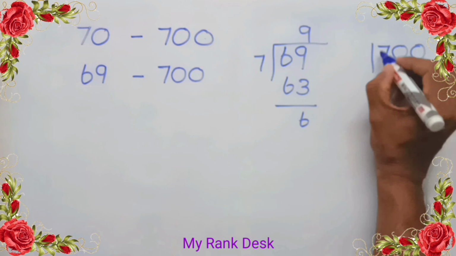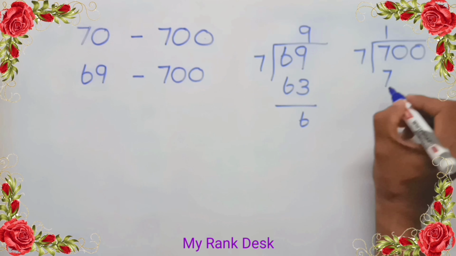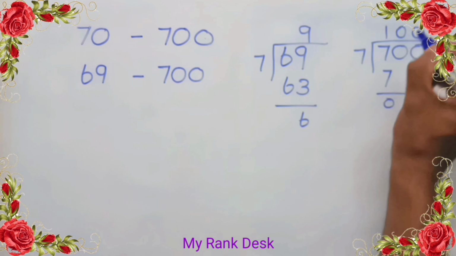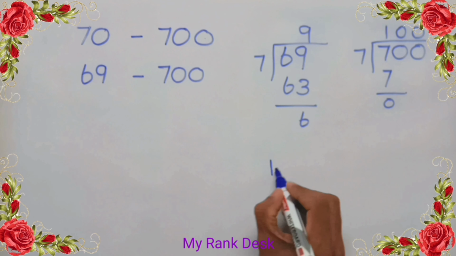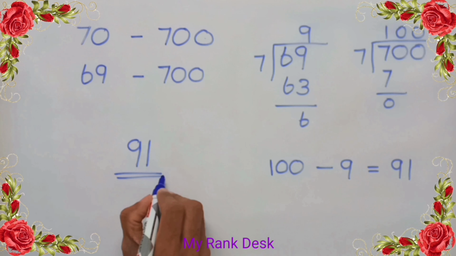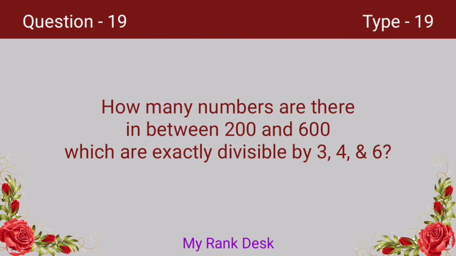Again let's divide 700 by 7. 7 1s are 7, remainder 0, and there is no other digit except 0, so put 2 zeros at the quotient. On subtracting the quotients 100 and 9, we get 91. That is, there are 91 multiples of 7 from 70 to 700. Answer 91. Next question.